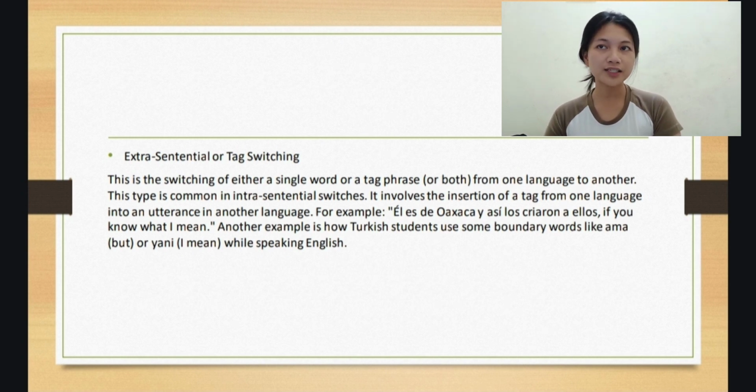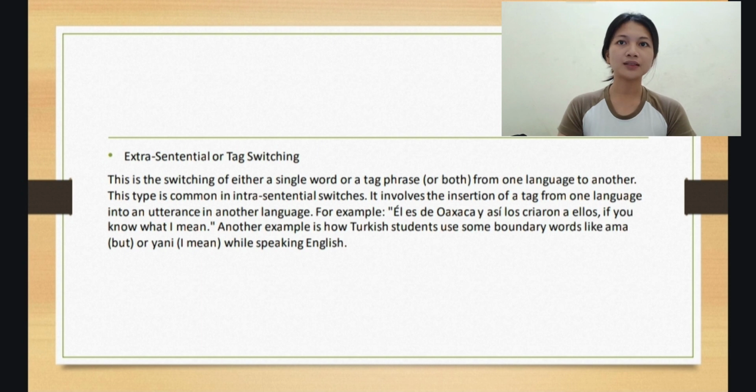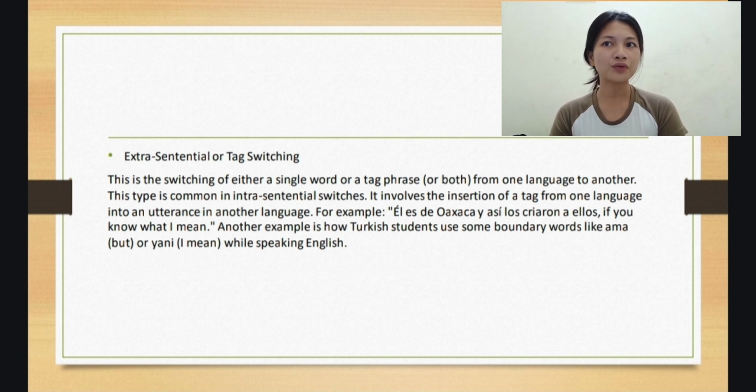Extra-sentential or text switching. This is the switching of either a single word or a text phrase from one language to another. This type is common in intrasentential switching. It involves the insertion of a text from one language into an utterance in another language. For example, if you know what I mean. Another example is how Turkish students use some boundary words like ama or yani while speaking English.